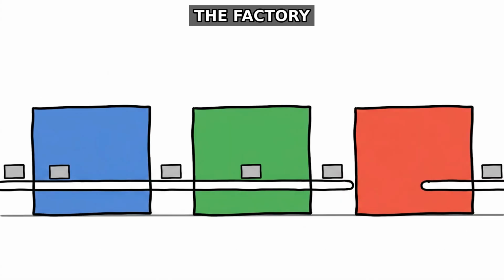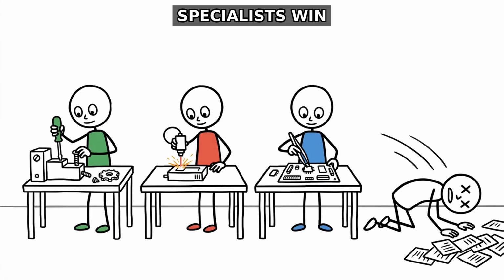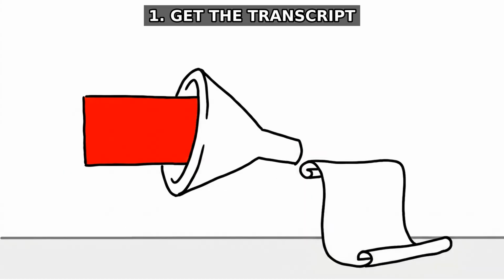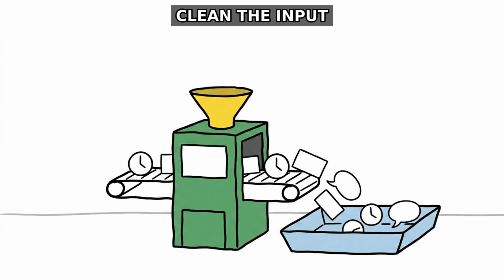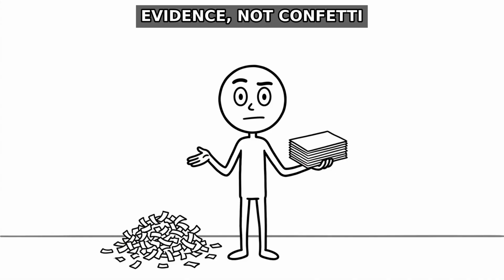Picture 3 rooms connected by a conveyor belt. Each room solves one problem instead of asking one model to guess the whole job. Room 1 pulls the transcript from the YouTube link. A cleanup step removes timestamps, repeated captions, sponsor blocks, and empty chatter. Clean text gives the agent evidence instead of a pile of subtitle confetti.